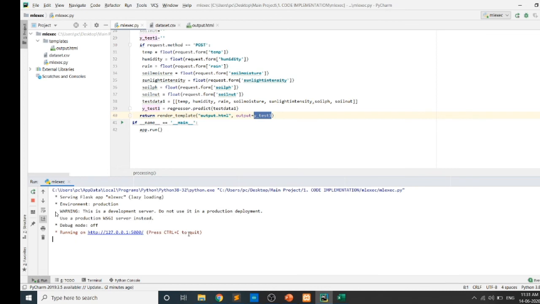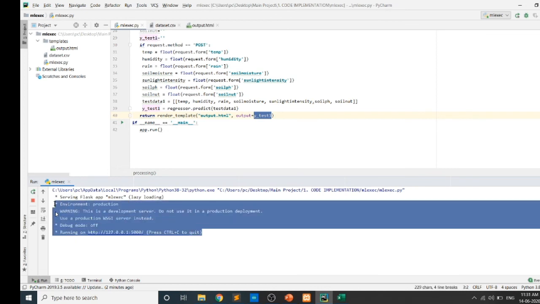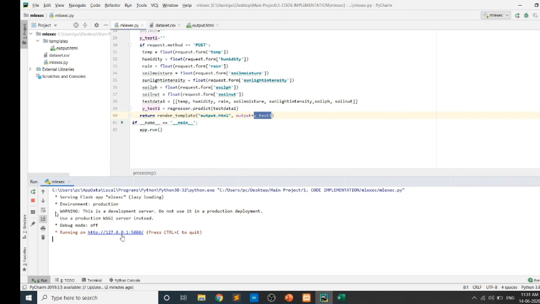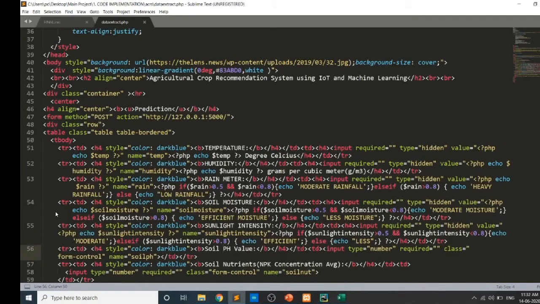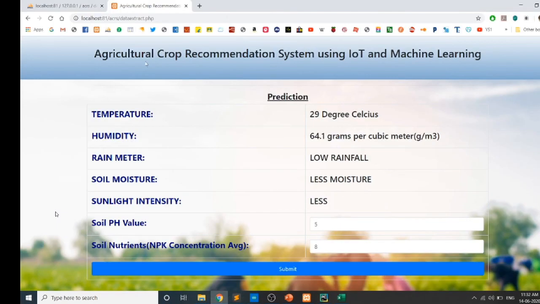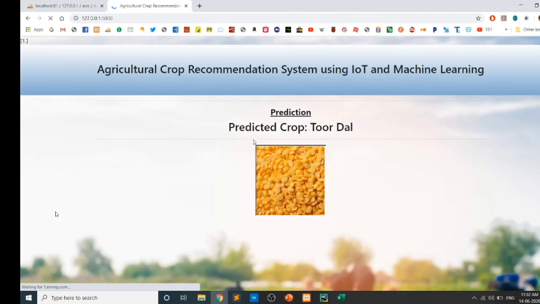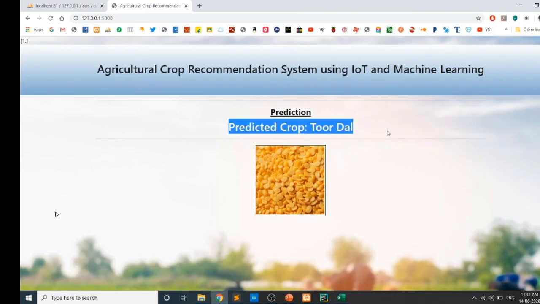Yes, now we can see that the server is turned on at localhost port 5000, and the server is on now. We're sending the data to this address itself. We can see that action URL here. Okay, now we can send the data from here. Yeah, we can see that the output is tur dal.